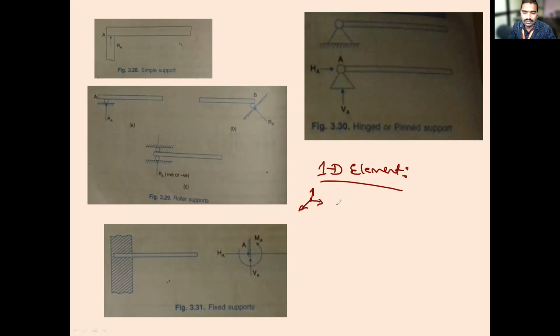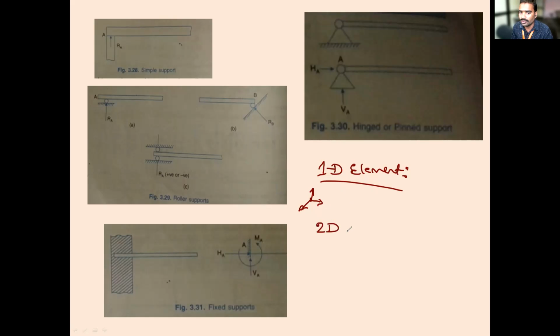So it means we can measure in only one direction, that is nothing but length. The other two dimensions are not considerable. It means one direction is very long as compared to the other two directions. That is nothing but one dimension.